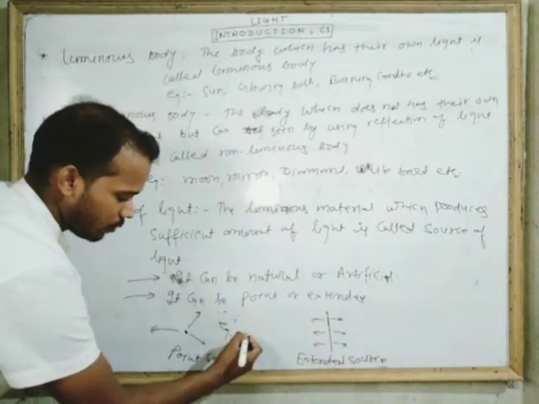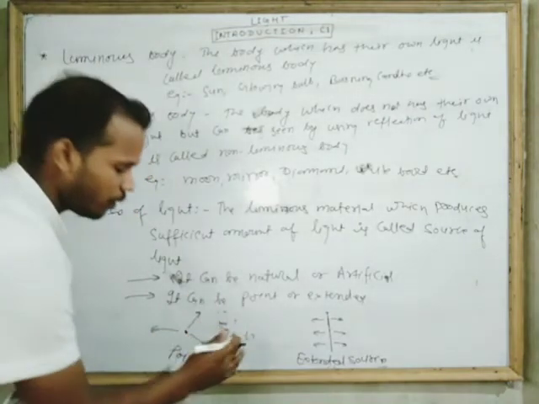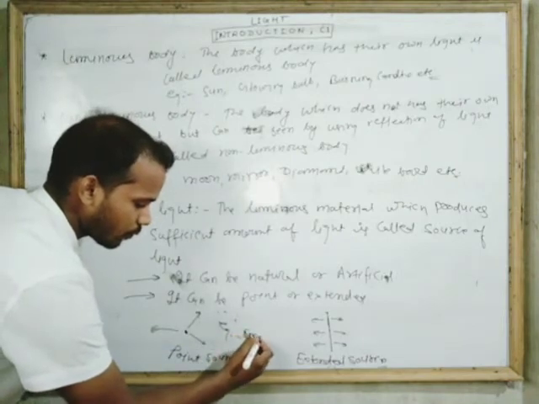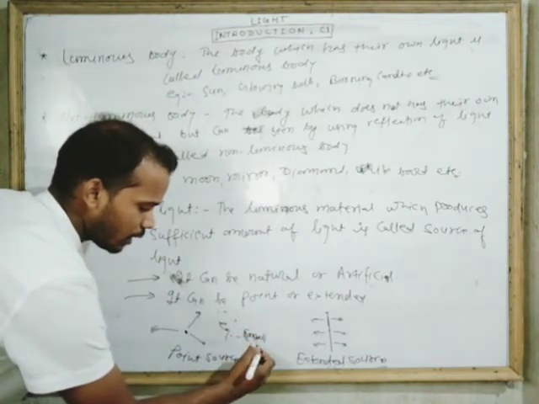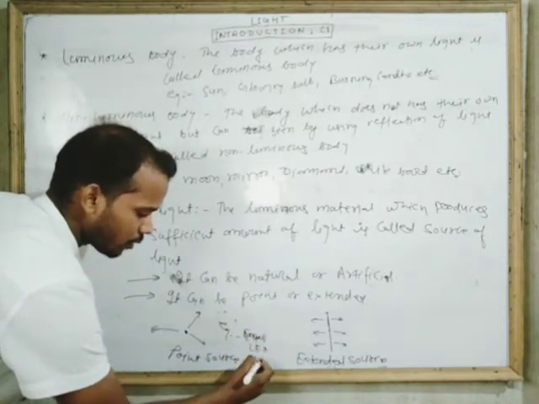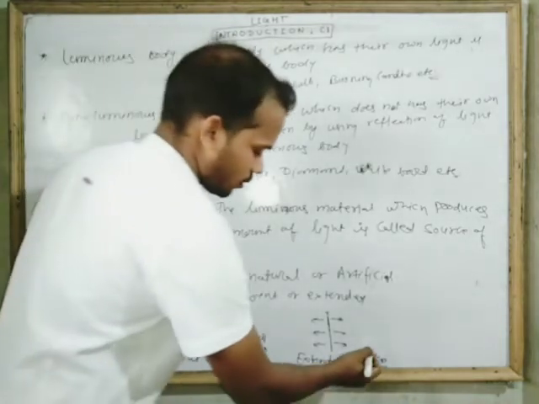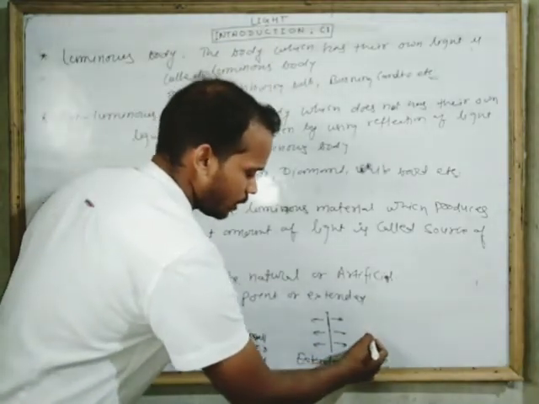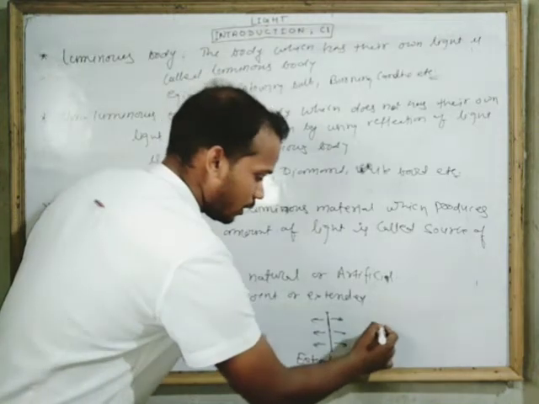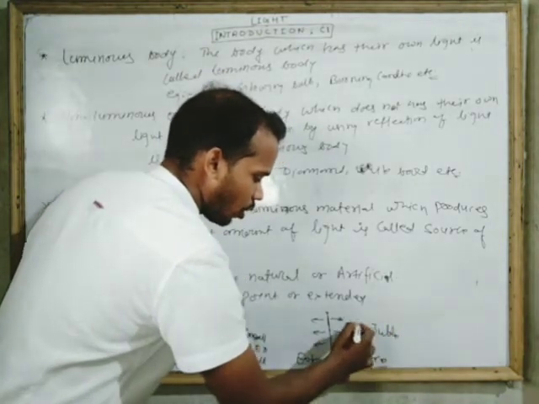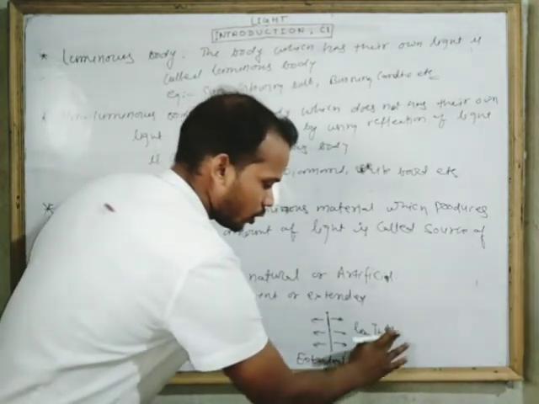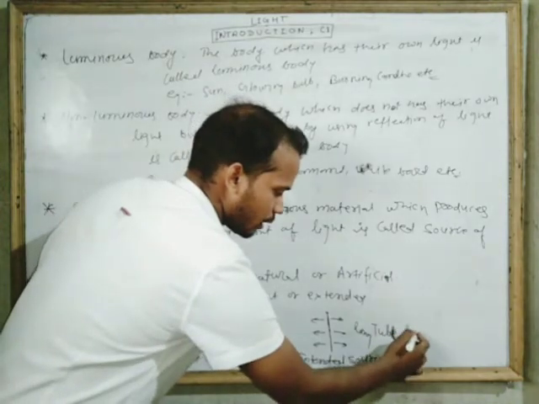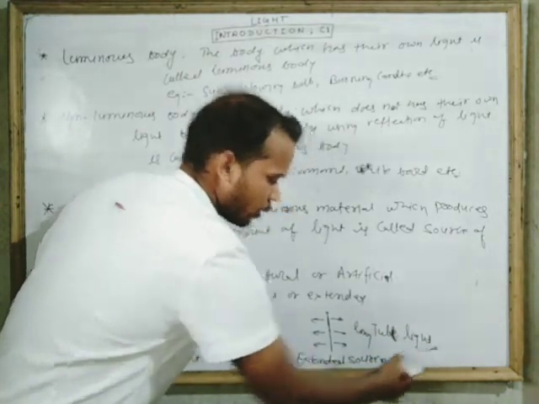Example, a small LED bulb. And in extended source we can say it is the tube light, a long tube light.